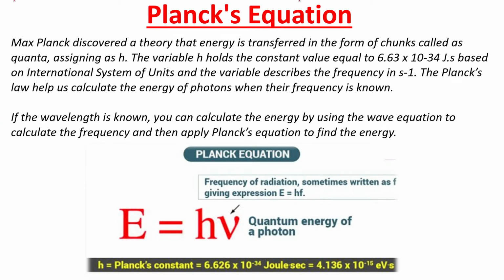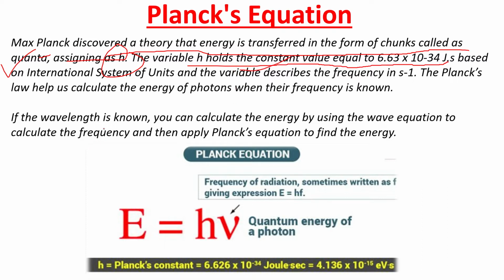Next is Planck's equation. So Max Planck discovered the theory that energy is transferred in the form of chunks called quanta, assigned as h. The variable h holds the constant value equal to 6.63 into 10 to the power minus 34 joule-seconds based on the International System of Units.